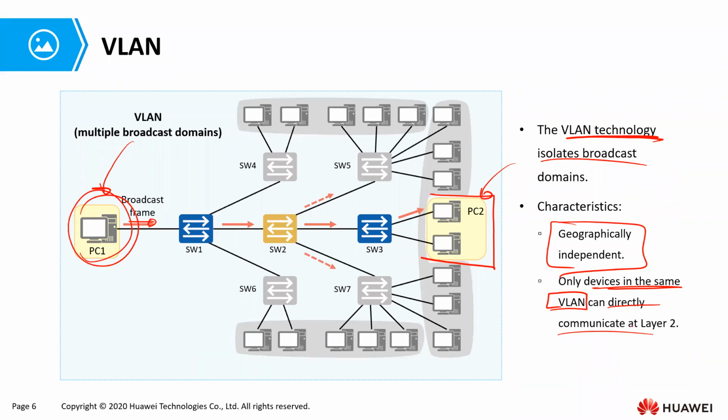Each VLAN is a broadcast domain, and therefore PCs in the same VLAN can directly communicate at layer 2. PCs in different VLANs, however, cannot communicate at layer 2. They will need layer 3 in order to communicate, instead of directly communicating at layer 2. That way, the broadcast packets are confined to a particular VLAN.